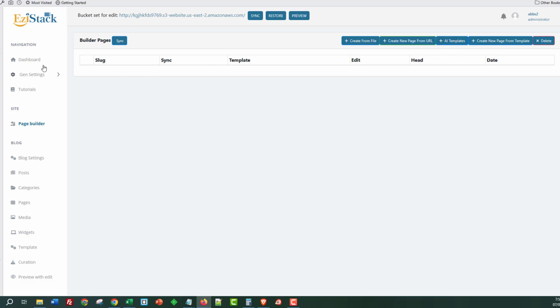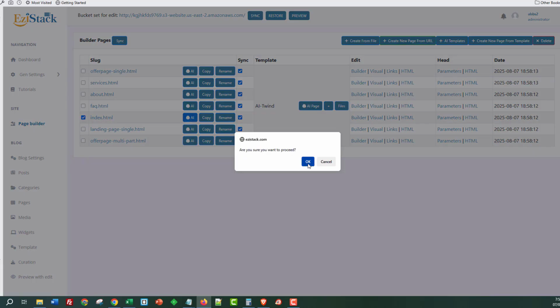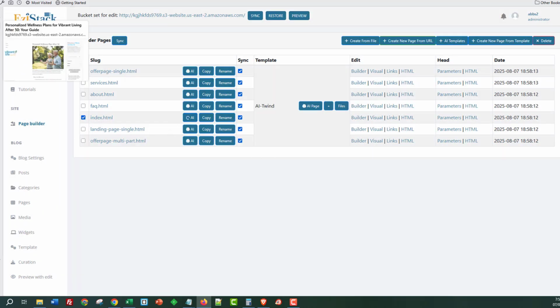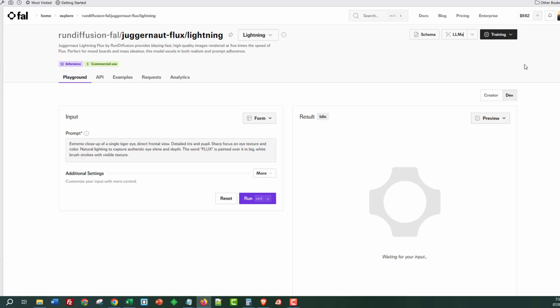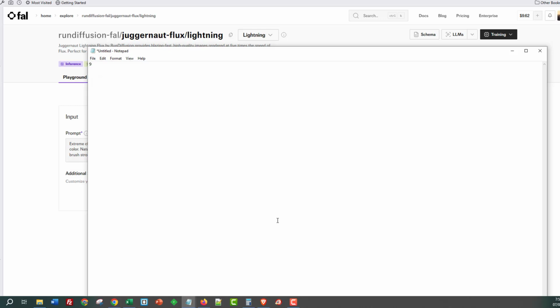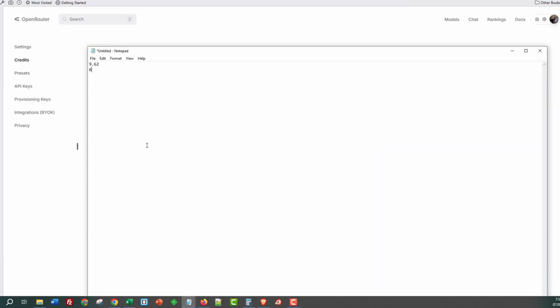I'm sure I just pulled it in here. I must have pulled it in. Here we go. Okay, so I'm going to click on AI, and this is going to start creating it for us. At the same time, I'm going to show you really quickly. This is on 666, and Fal AI was on 962. So I'll click on F5. 962. So I'll actually add these figures down here. 962, and I think we were on 666 or something, weren't we? Yeah, not a very nice number, but 666. I'll put this on pause and come back when it's completed.